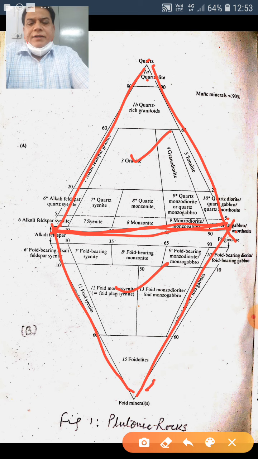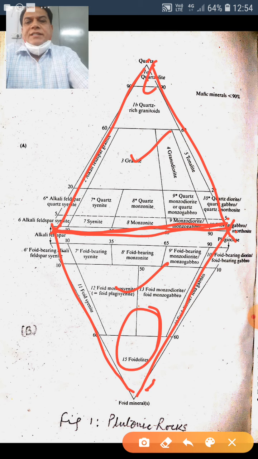In other words, a feldspathoid-bearing rock is silica poor, whereas a quartz-bearing rock is silica rich. So such minerals are never found together. This is QAPF. The mafic minerals are not considered in this.